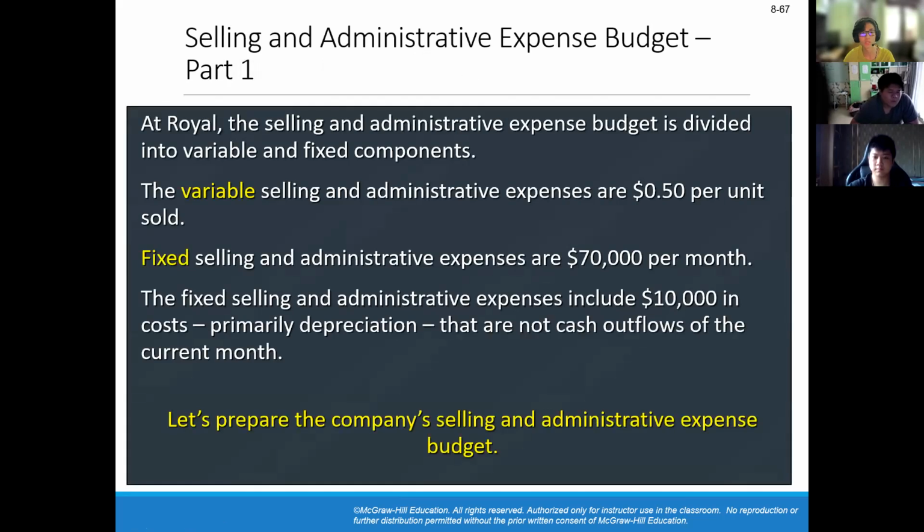So at Royal, the selling and administrative budget is divided into variable and fixed components. For the variable expenses, it's 50 cents per unit sold, and for the fixed, it's $70,000 per month. The fixed selling and administrative costs include $10,000 in costs, primarily depreciation, that are not cash outflows of the current month. So to prepare the company's selling and administrative expense budget,